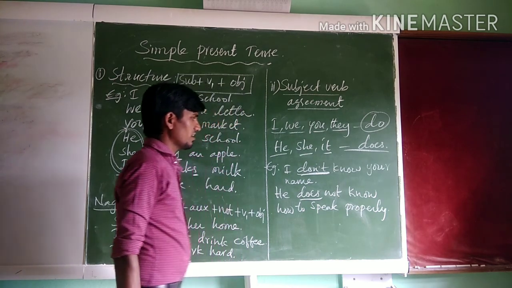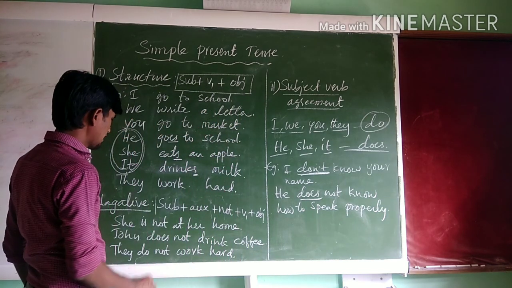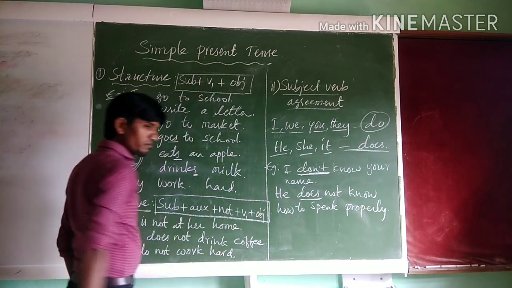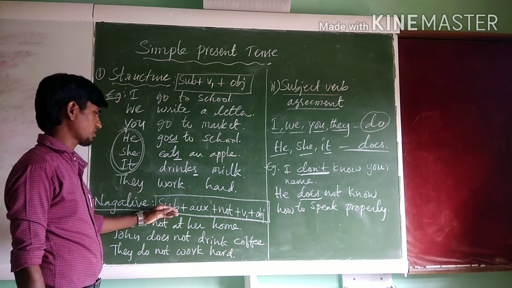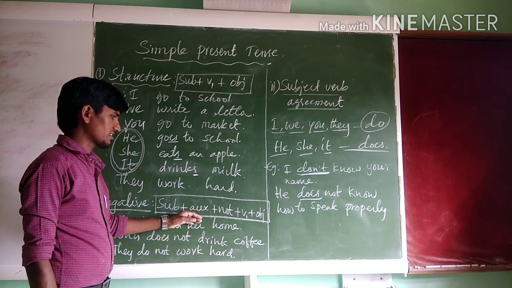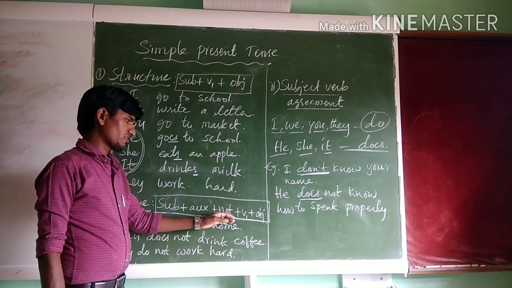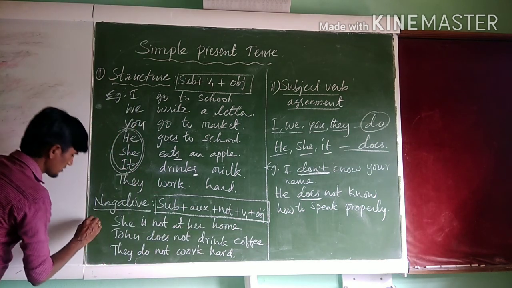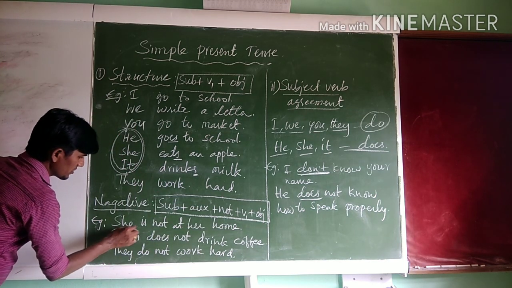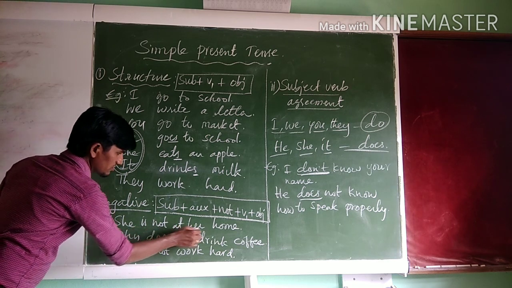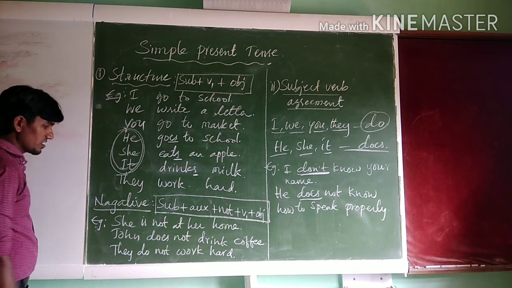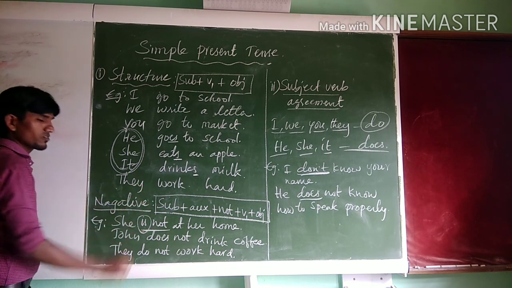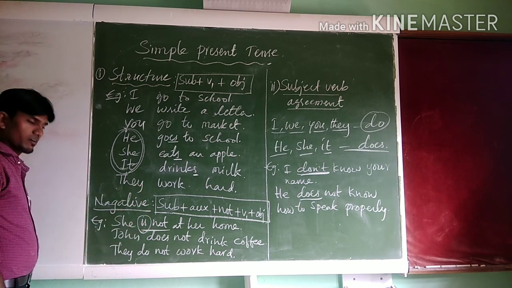Now let us see how to make some negative statements. When we make negative statements, first we need to write subject plus auxiliary, negation not, plus verb form 1 plus object. Example: She is not at her home. Here is is used as a main verb.